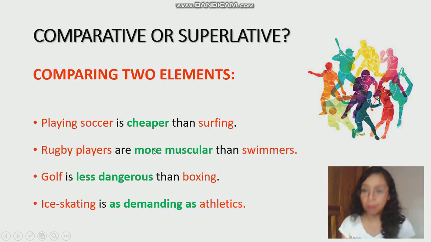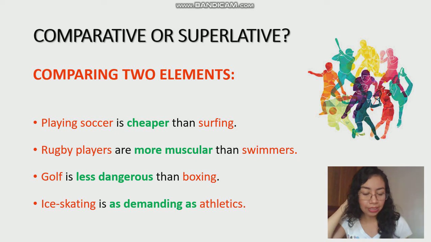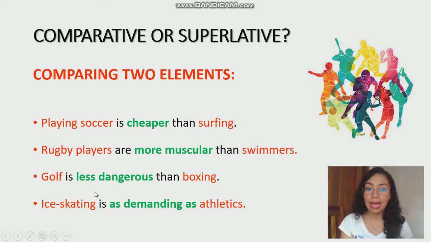For example, more muscular, more dangerous, etc. When we are mentioning that something is the opposite, that something is less, well, in that case, we have no problem because we use the word less, right? In all cases. And finally, when we are talking about equality, the structure of the adjective is as, the adjective, and then as again. That's the only one that doesn't have the word than. In the other ones, you need to use the word than.